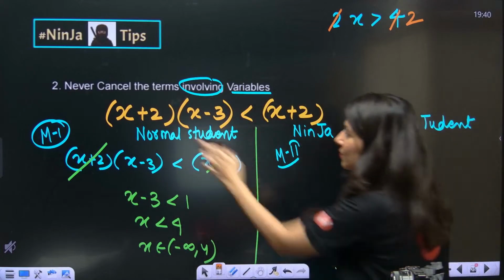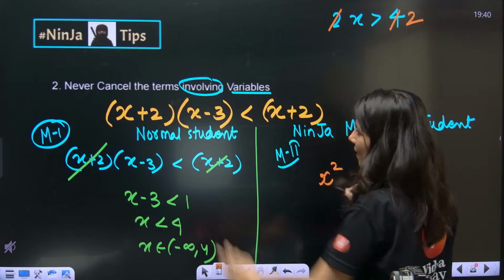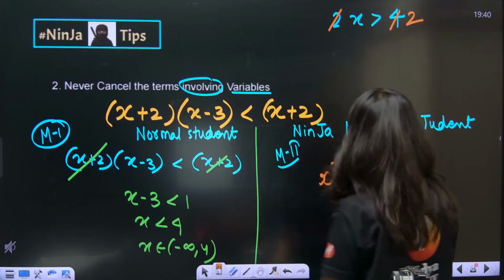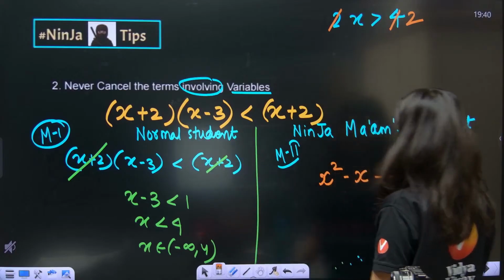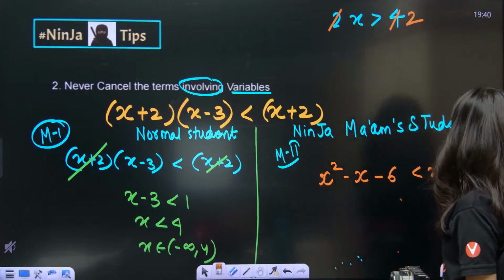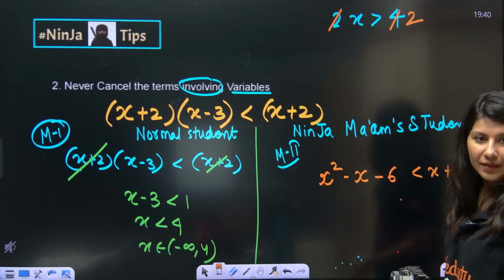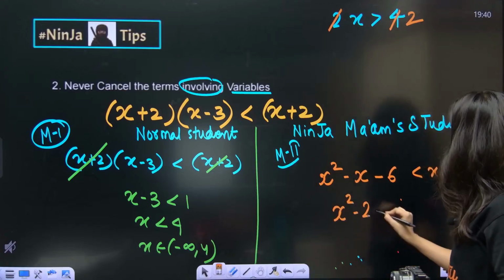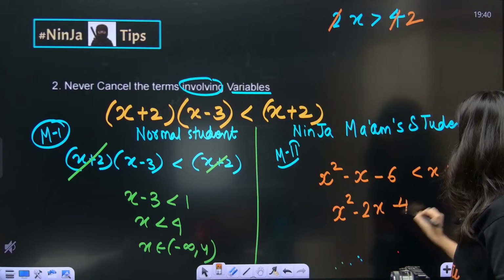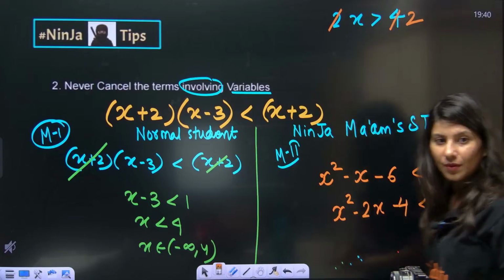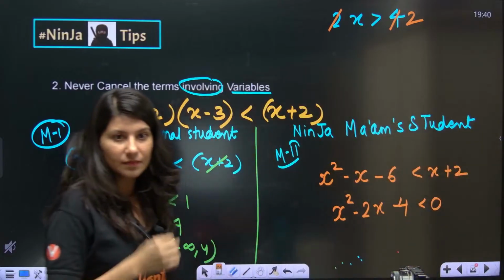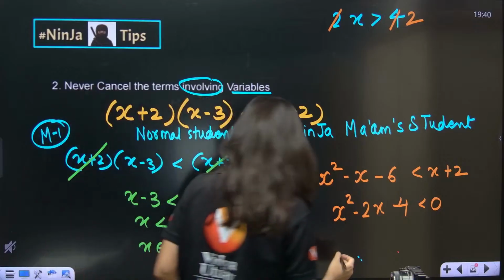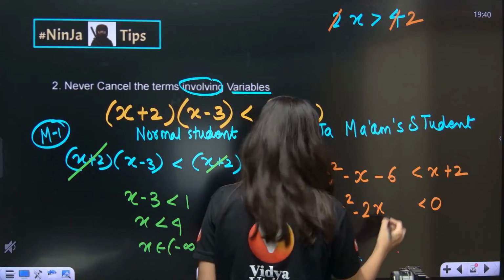So what you need to do is multiply. So x square, then you have minus x minus 6, less than x plus 2. Multiplication will happen. Now shift everything towards the left hand side: x square minus 2x minus 8 less than 0. Now if you split this, remember the ninja technique to split.